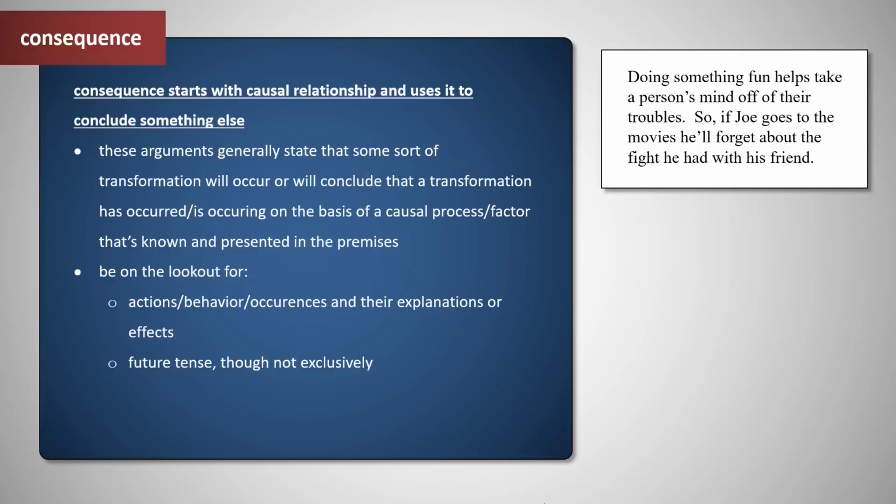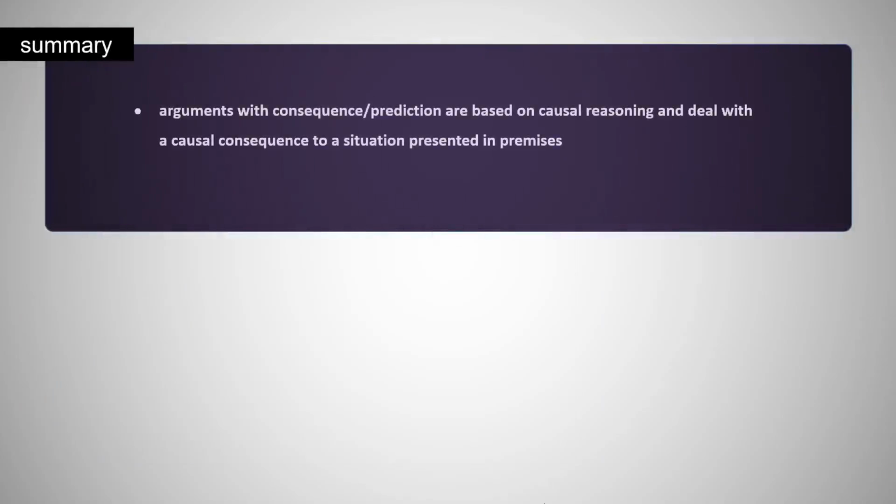Another way of thinking about it is that it's kind of the reverse of the explanation. The explanation says, here's what happened, and here's why it happened. These consequence type arguments say, here's what's going to cause something, and here's what actually happened. Obviously this question type involves causal reasoning, because it's a question of what is the causal factor and what is the effect. To quickly summarize, arguments with a consequence or prediction are based on causal reasoning and deal with a causal consequence to a situation that's presented in the premises.